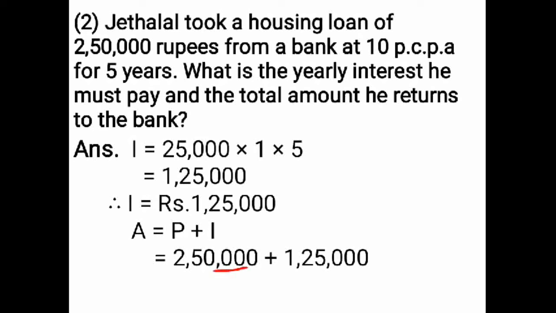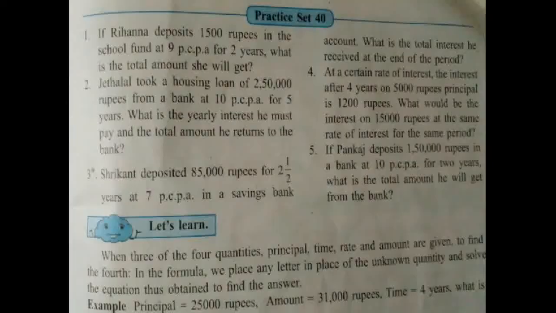Last 0 you have to write as it is for answer, because 0 plus 0 is 0. Then you have to add this 0 plus 5, how much? 5. 5 plus 2, how much? 7. 2 plus 1, how much? 3. That amount is equal to rupees 3,75,000. Next, Srikanth deposited 85,000 rupees for 2.5 years at 7 PCPA in a savings bank account.